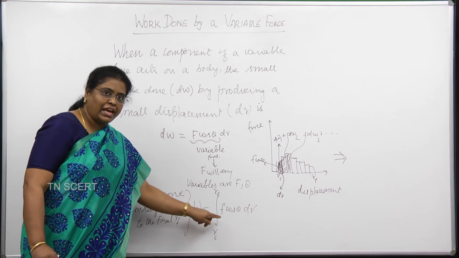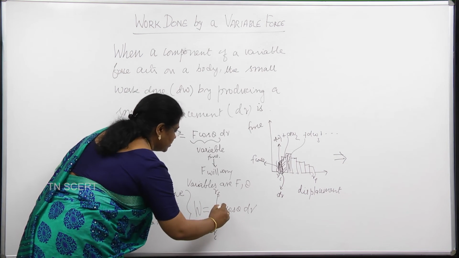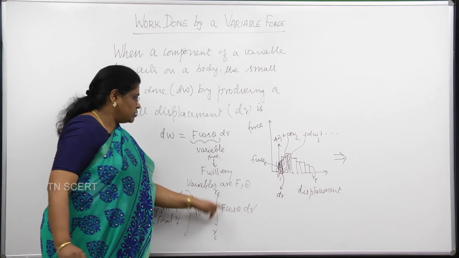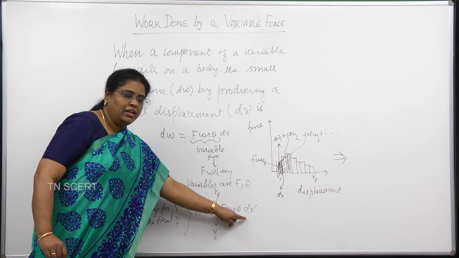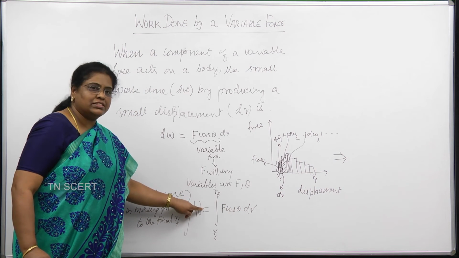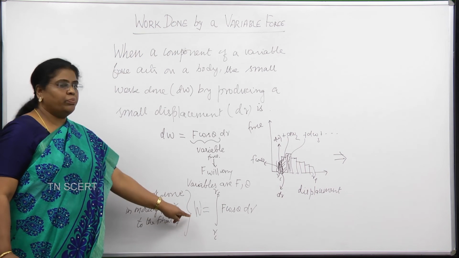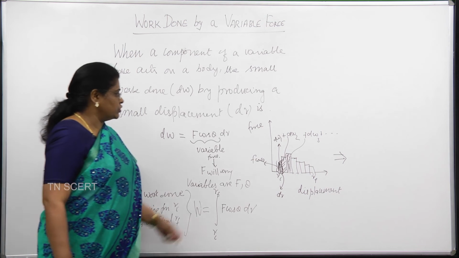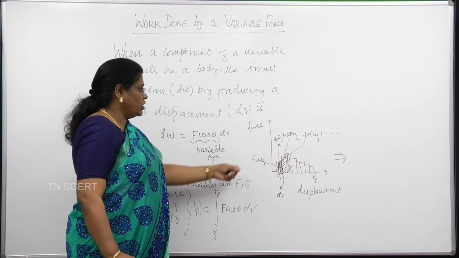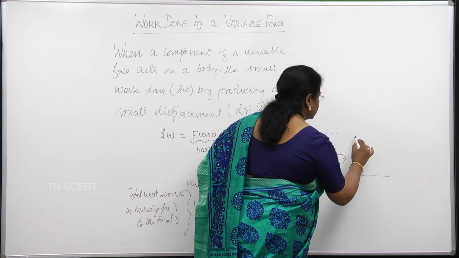Now, carefully see, I am not taking this F cos theta outside the integration because it is a variable force, and this would be the appropriate way of writing the expression for the variable force.